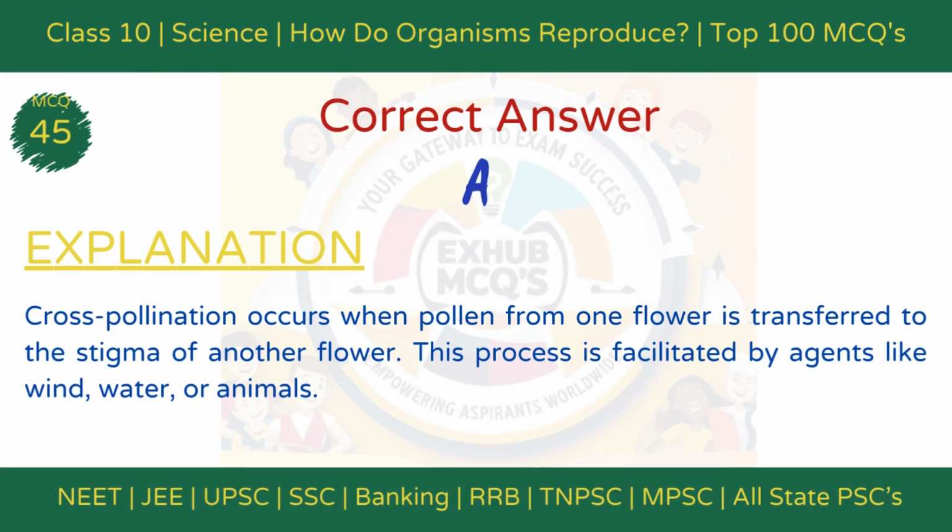The correct answer is option A. Cross-pollination occurs. Explanation. Cross-pollination occurs when pollen from one flower is transferred to the stigma of another flower. This process is facilitated by agents like wind, water, or animals.